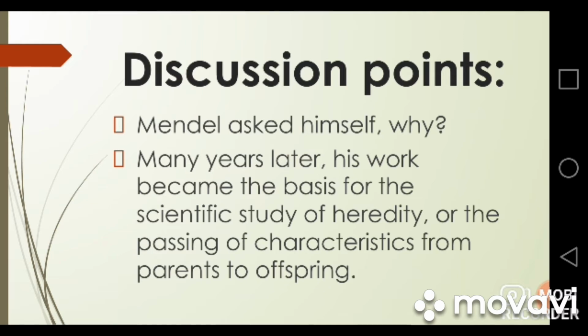And the answer of this question was explained by different scientists after many years when they studied heredity in different plants and animals, and they concluded that the characteristics are passed from the parents to the offspring. It means a parent can give traits to its youngs.